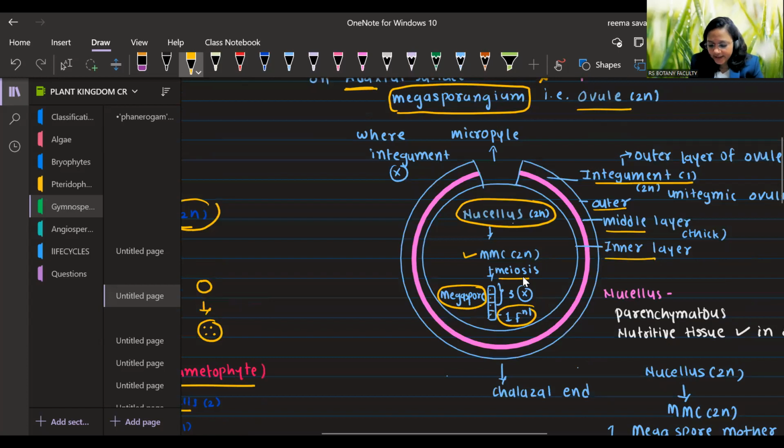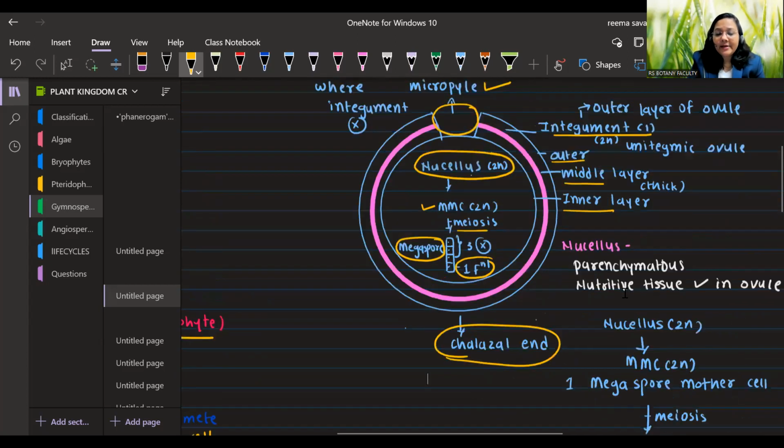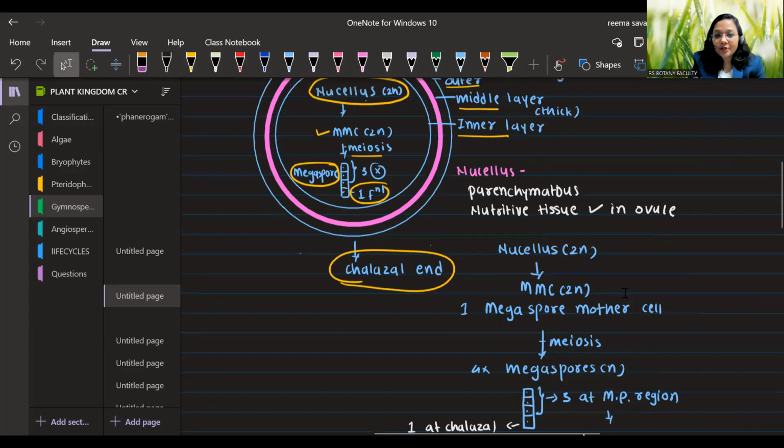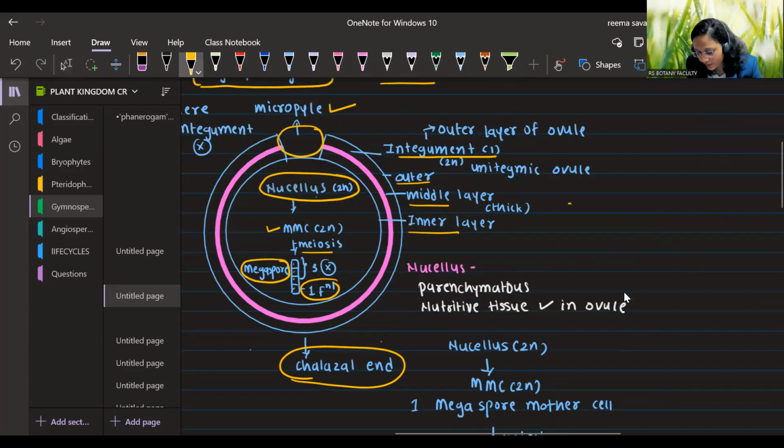Here, at this region, integuments are absent. The region of the ovule where integuments are absent is known as the micropyle, and the opposite basal end of the ovule is known as the chalazal end. But here bending of the ovule is not there, so it is an orthotropous type of ovule. Which type of ovule, bacha? Orthotropous.